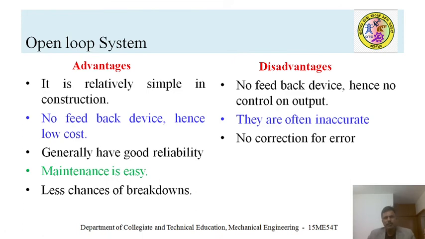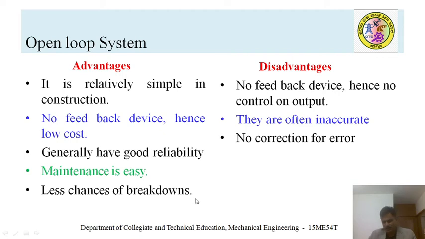When you compare the advantages with the disadvantages, the open loop system is relatively very simple because there is no feedback. The components and even the construction look very simple, and generally they have good reliability. No matter how long you keep using it, it gives you reliable values. Maintenance is easy because there are not many electronic components, and there are fewer chances of breakdown.